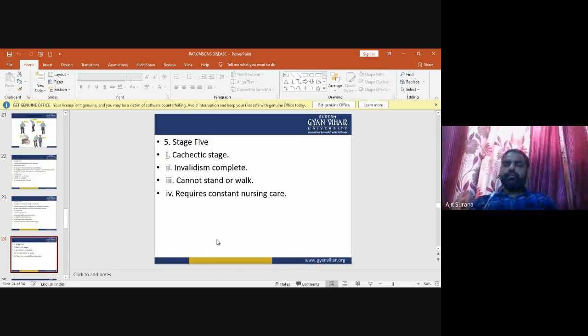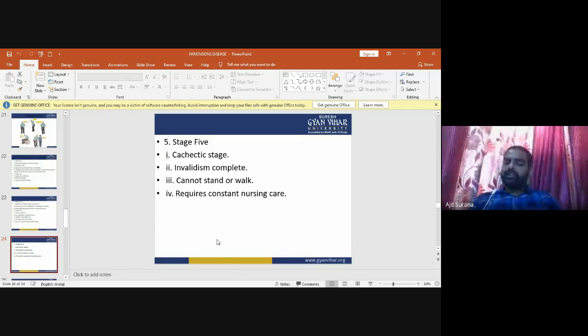Now stage 5, the last stage, is also called the cachectic stage. Invalidism is complete, the patient cannot stand or walk, and requires constant nursing care. So these are the 5 stages of Parkinson's disease according to Hoehn and Yahr staging.